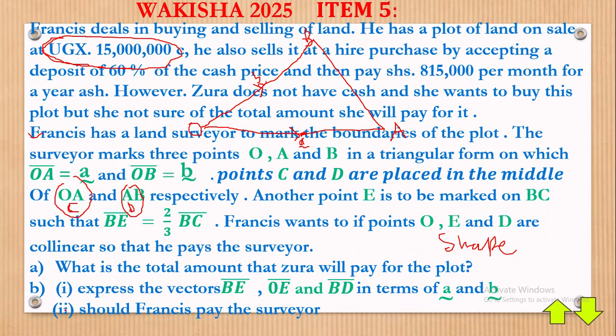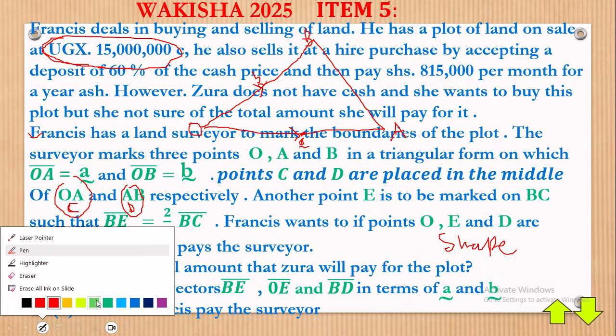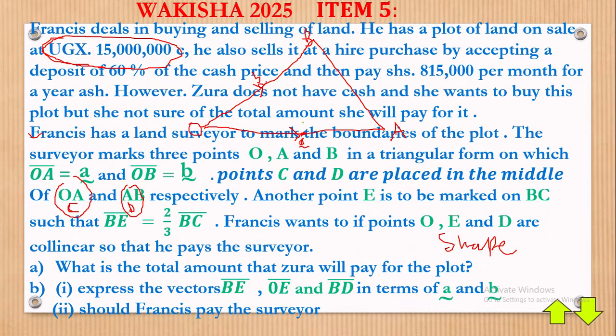And which point is that? This is point C. Then point D on the AB midway, like this. And that's our point D in simple terms. Now those are midway. Let's proceed.